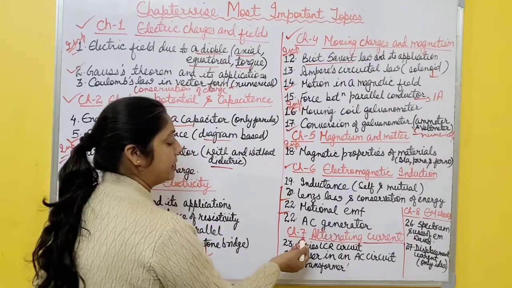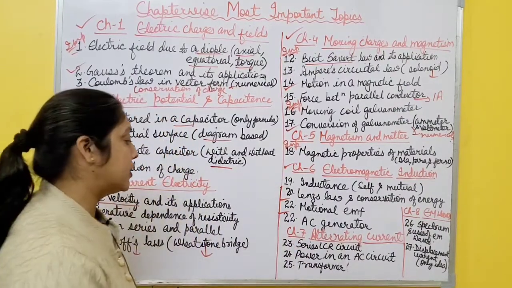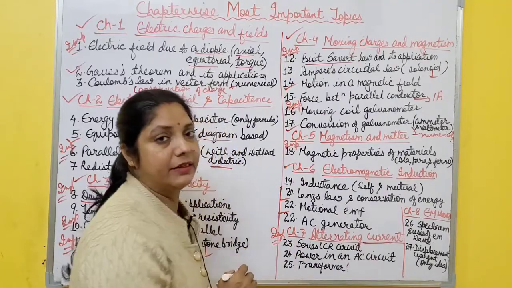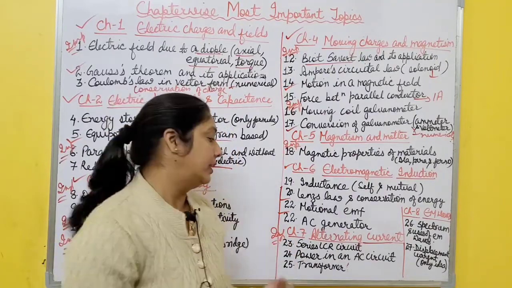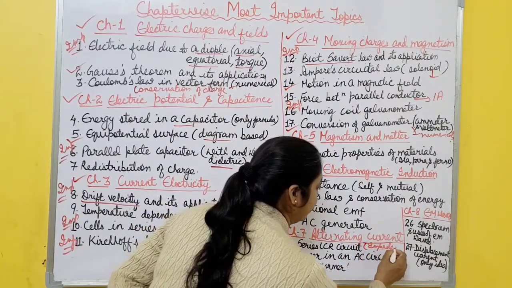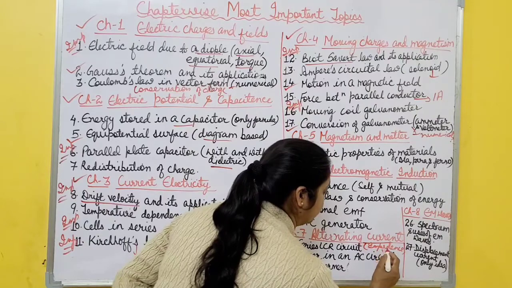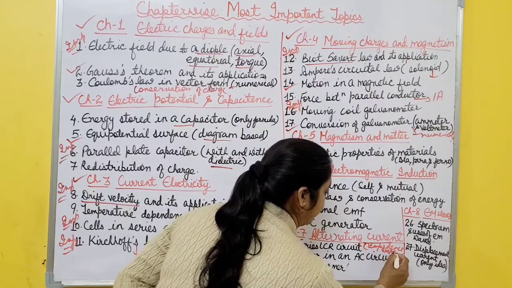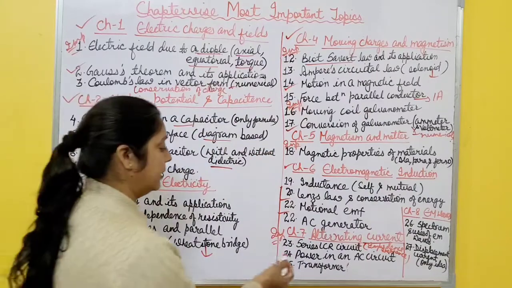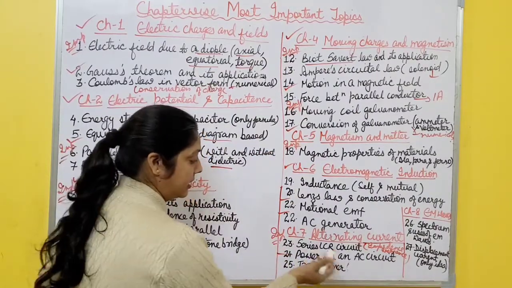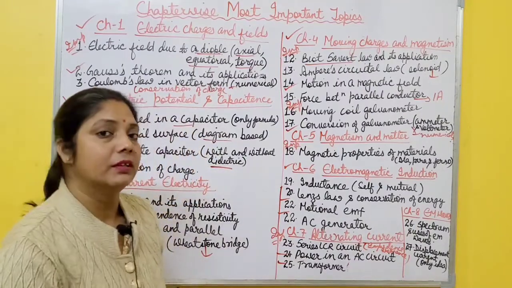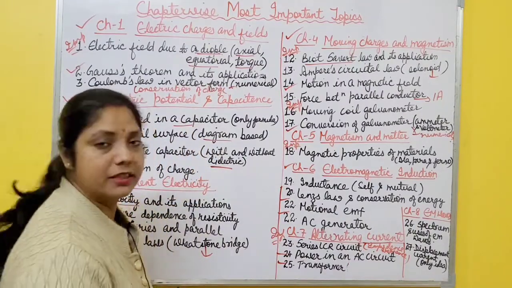Then the next chapter, chapter number 7, alternating current. In this one, the most important topic, which comes every time, is the series LCR circuit. When L, C and R are connected in series, you have to determine the total impedance of the circuit. Derivation is required. Then also the resonance condition: what is the resonance condition in case of a series LCR circuit? Then power in an AC circuit, and then the last topic, transformer: its construction, working, theory, everything is important.